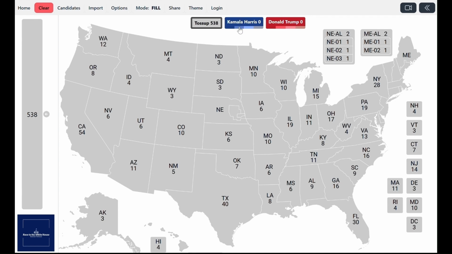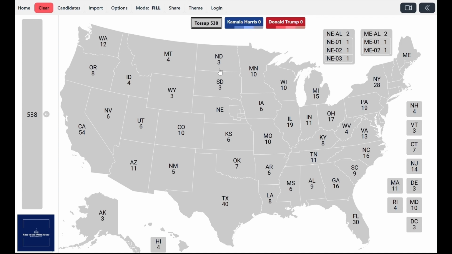Likely states are those states that are projected to vote with margins between 7 and 12 points. Those states are not really competitive at the moment, and it would take a landslide for them to become competitive, but in case of a really polarized national environment, with either candidate winning with big margins in the popular vote, for example, margins greater than 7 points, those states could actually become competitive.